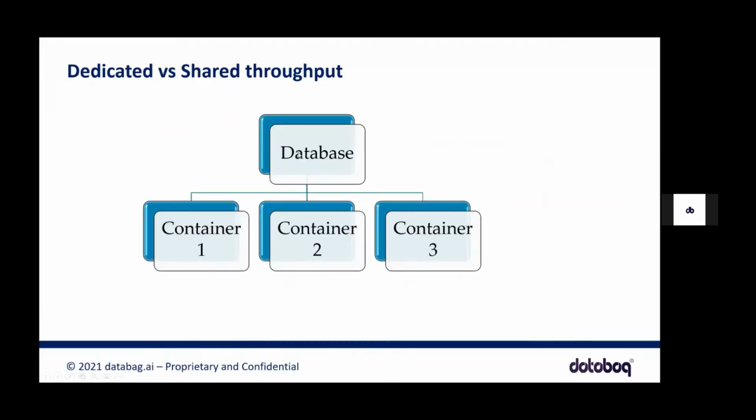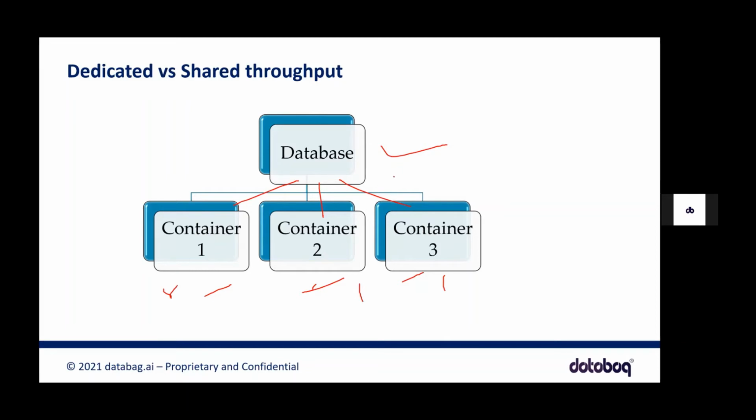So here, if you see, if I give my resource or request units on the database level, and within this database I have like 3 containers, my RUs will be distributed. I cannot guarantee that they'll be distributed equally. If you give like 1,000, the first one might take 500, the second one might take 250, and the third one might take 250. So there is no guarantee that you will have a proper equal distribution when it comes to RUs defined